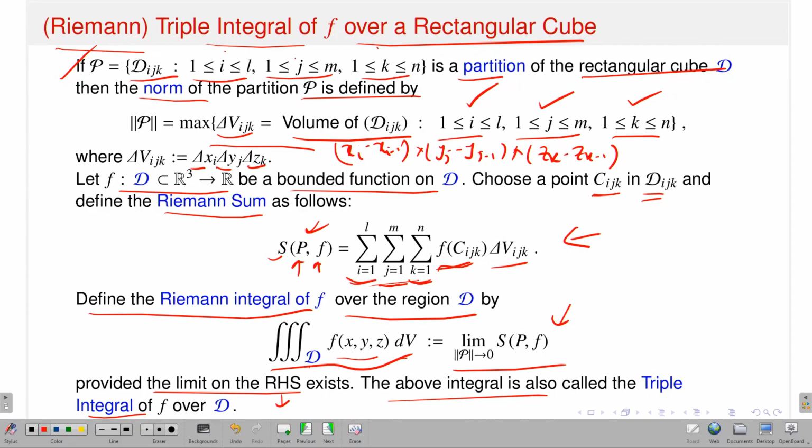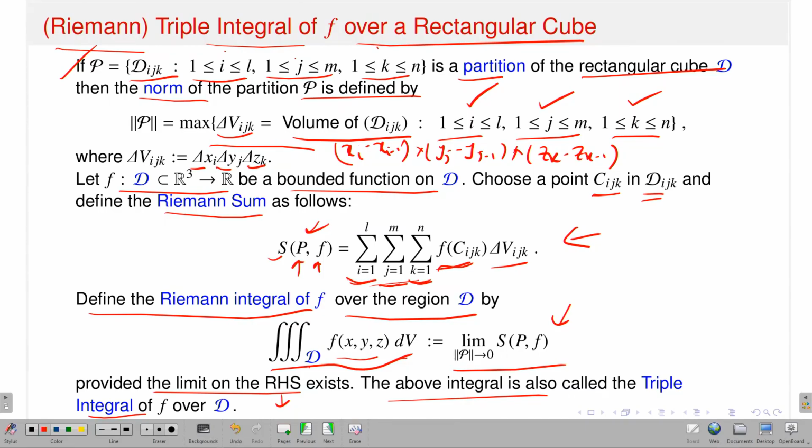You have a corresponding partition of your domain. Take any arbitrary sub rectangular cube, take any point. So, what you have to do? You have to evaluate your function at that point times the volume of the sub rectangular cube, and then you add it over all sub rectangular cubes, and that is nothing but sum over i, sum over j, sum over k, and that will give you the Riemann sum.